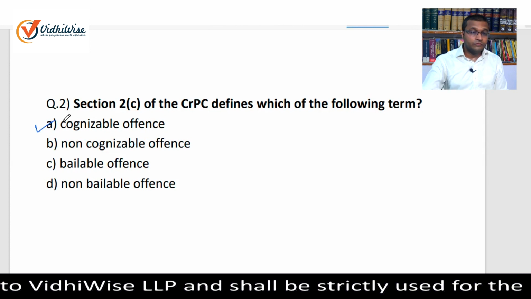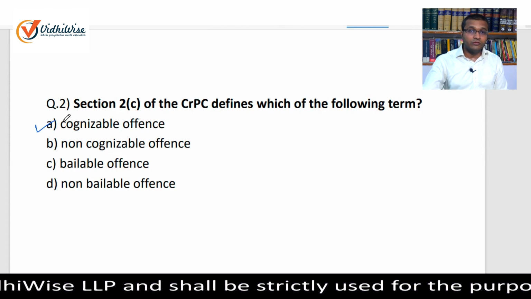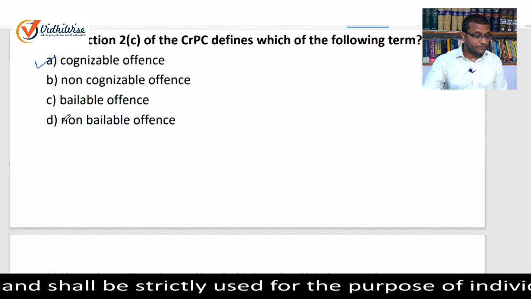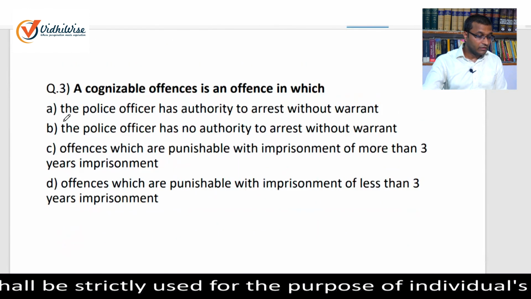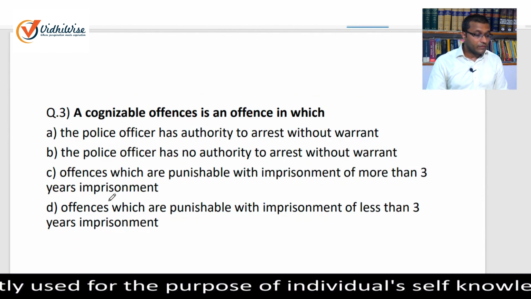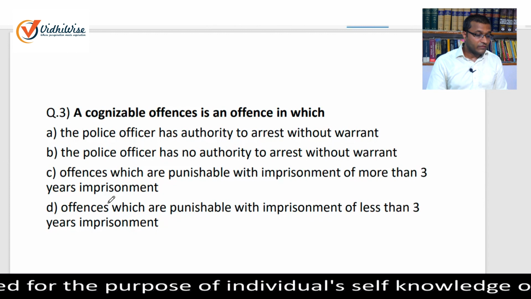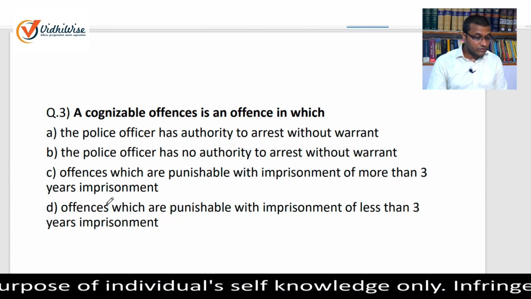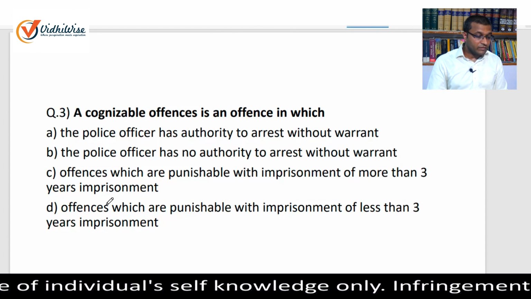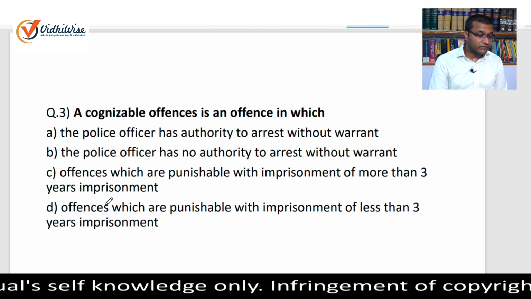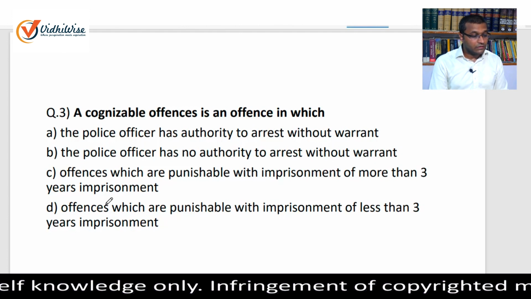Now we move to another question, which will give you another dimension of how questions are likely to be asked in the pre-examination. Question number 3: a cognizable offence is an offence in which the police officer has authority to arrest without warrant; the police officer has no authority to arrest without warrant; offences punishable with imprisonment of more than 3 years; offences punishable with imprisonment of less than 3 years.